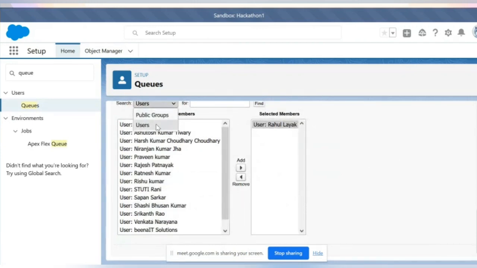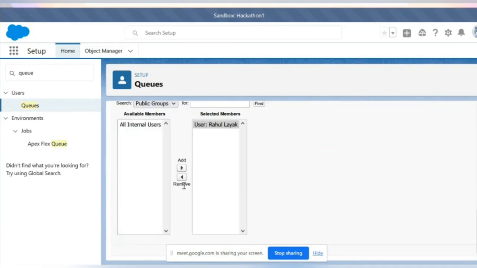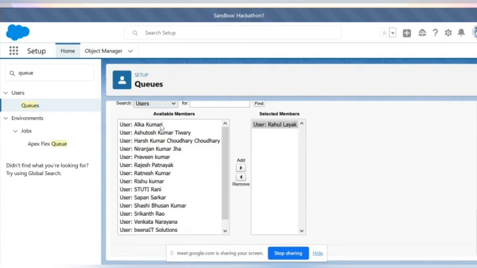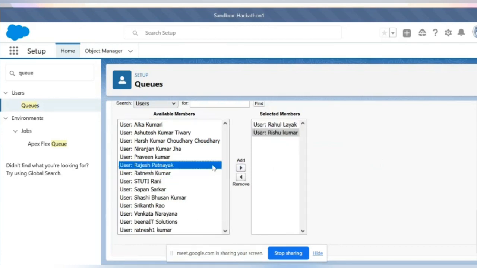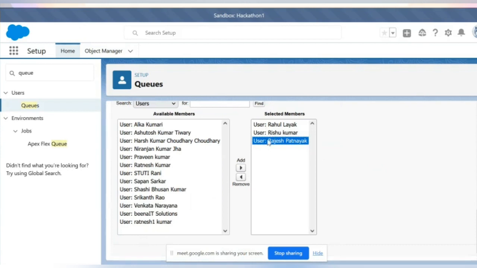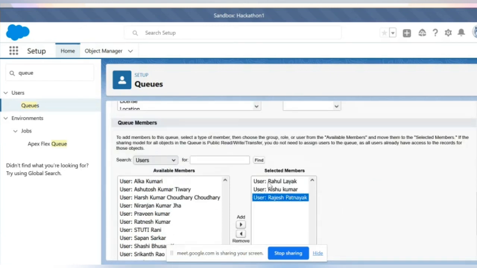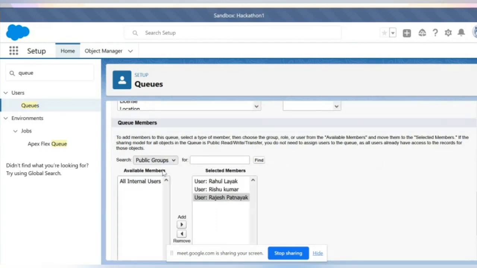Here I am using each and every single user. If you want to do a group of people also, you can do that. Like there are 3 best friends, Rohit, Rahul, and Ranjit. All of them I need to notify at once. You don't need to go to each person. In this example there are 3, but what if there are 100 users? Where would you go to click and select all of them as members? That's why you create a public group with all those 100 people, or in this example 3 people. You can directly click on public group and give the public group name. It will come here.